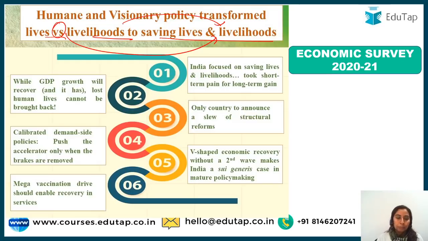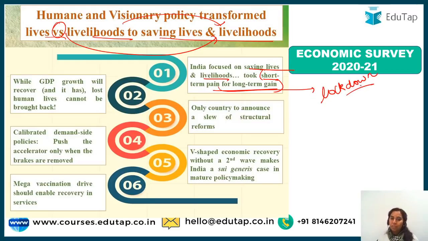The survey says, very first thing, India focused on saving lives and livelihoods and took short-term pain for long-term gain. This is the very first chapter, which tells that the short-term pain is basically about the lockdown, that we took this pain which is very short-term, but we are now into the long-term gain. Why? Because our economy is recovering in a V-shaped manner, right?